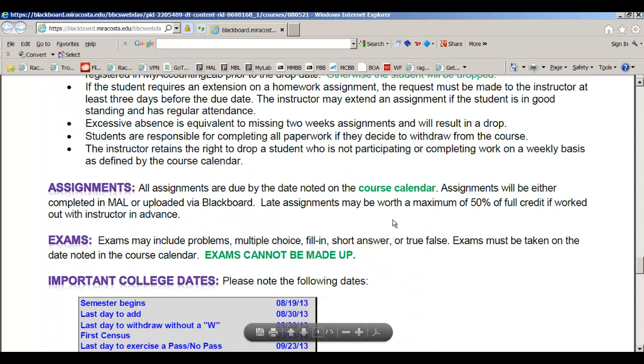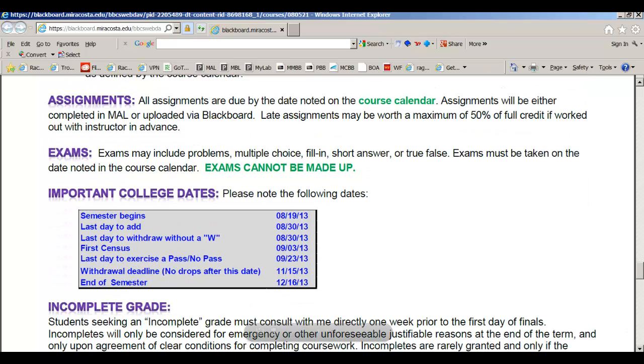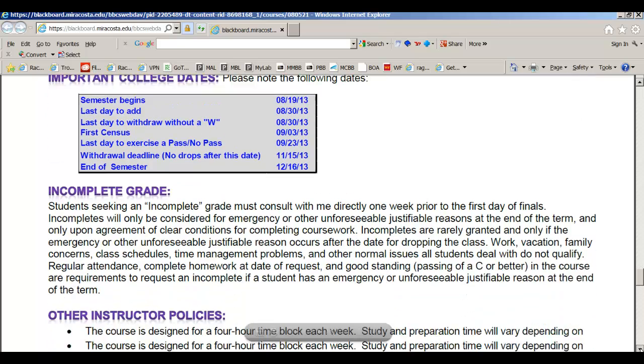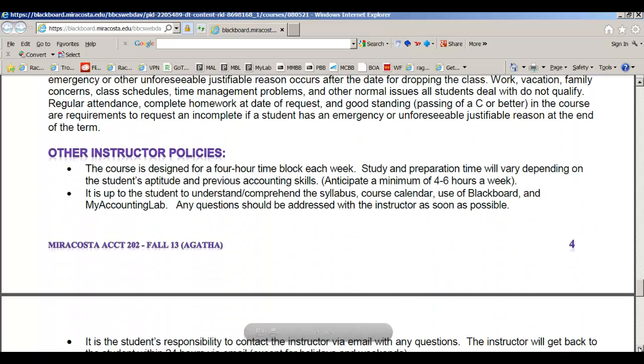All assignments are due based on the course calendar date by 11 p.m., usually on a Monday. We have a couple holidays this term, so pay attention to the course calendar date. Here are all the important calendar dates for the college. I don't really like to give incompletes, but here are the rules. Here's some other instructor